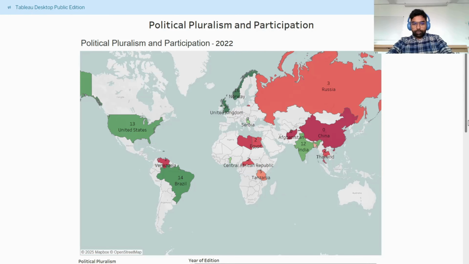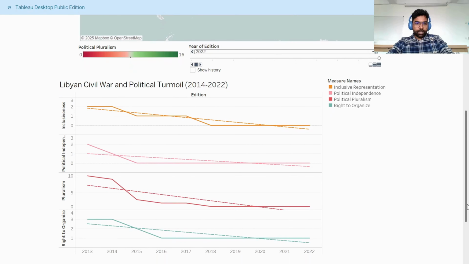We will be looking into the Libyan civil war that happened in 2014, after which a sharp decline happened. One can see that the political independence, even though it wasn't there, sharply reduced out of the civil war, and pluralism as well.